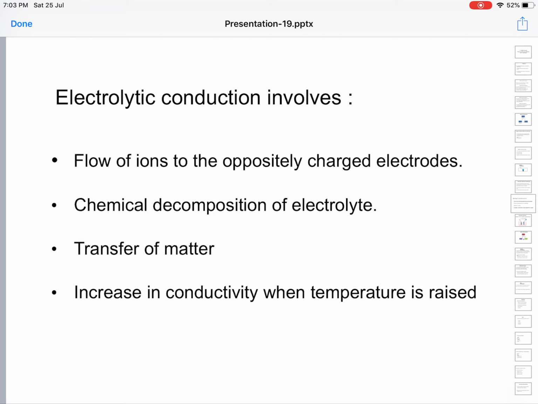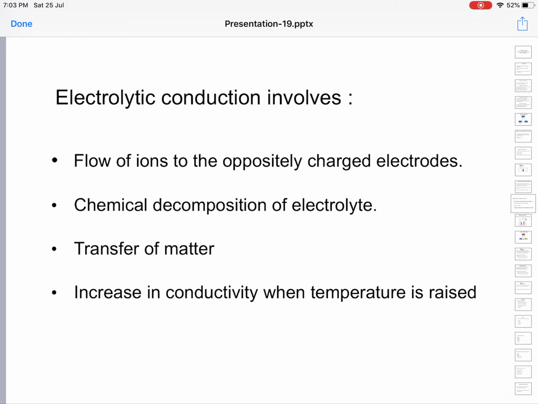Electrolytic conduction involves chemical reactions. There is chemical decomposition of the electrolyte which is dissolved in the aqueous solution. The electrolyte decomposes into its constituent elements, so chemical reactions take place in electrolytic conduction.